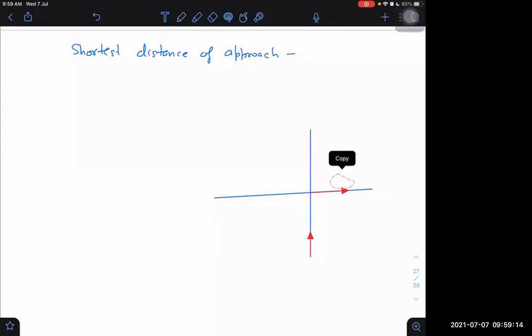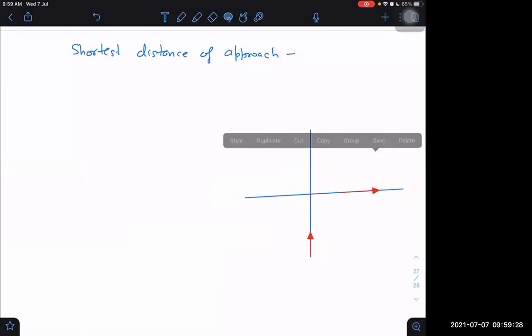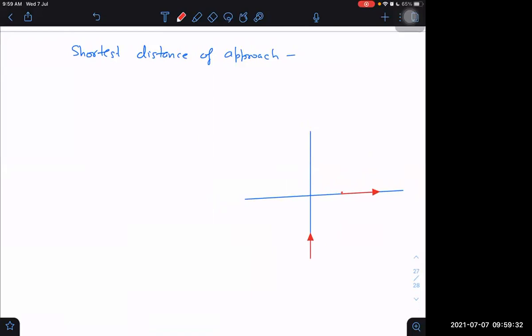Then what would be the minimum distance? Let us say this is how they are moving at any one instant of time, or maybe they are in this way.